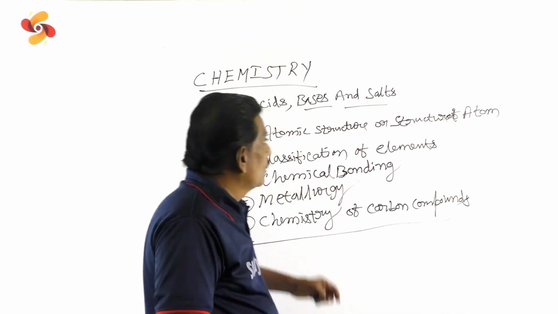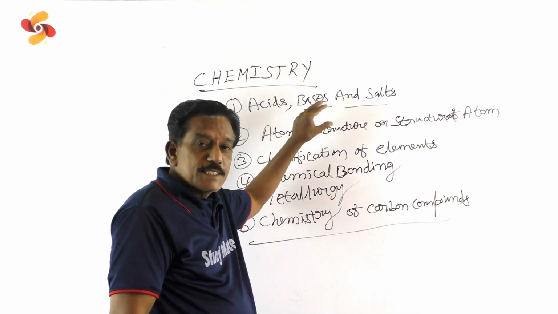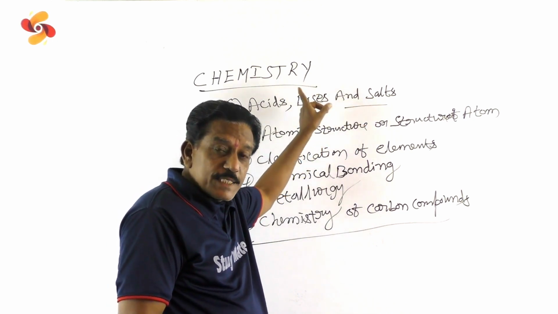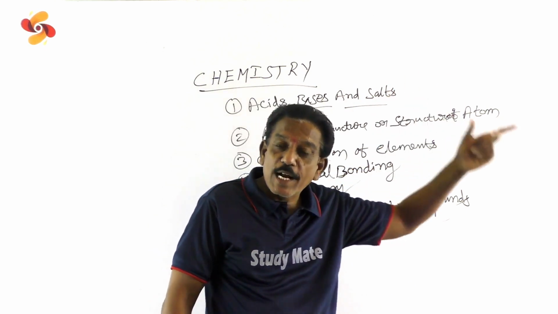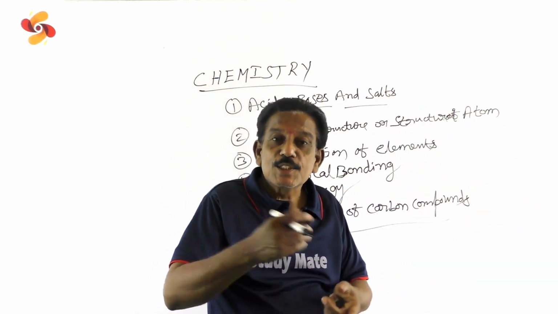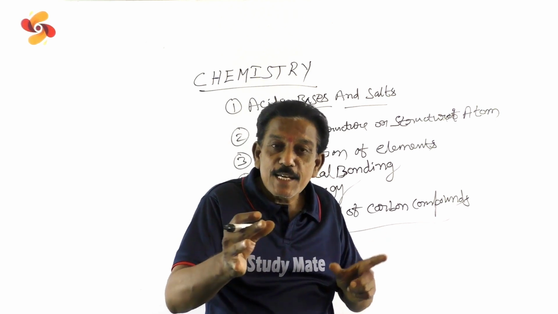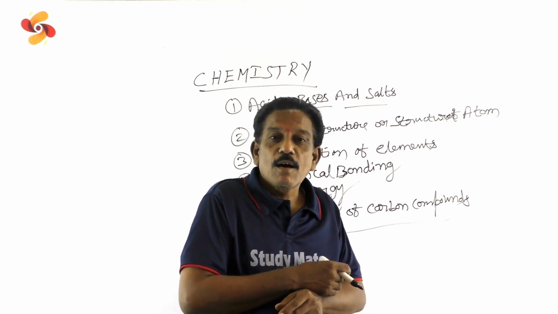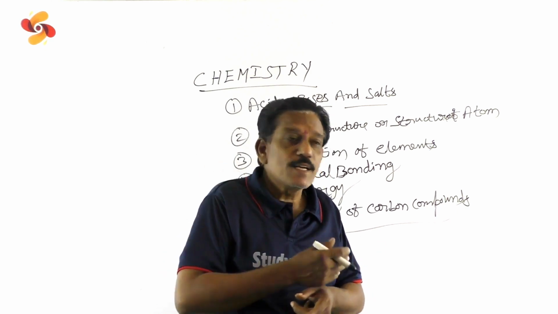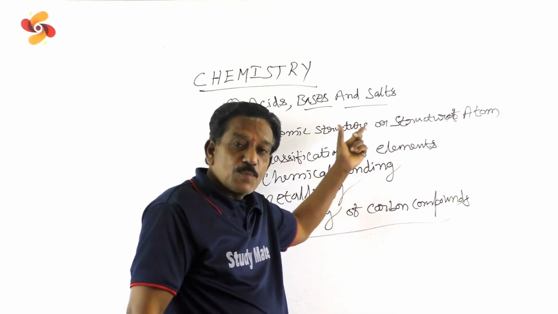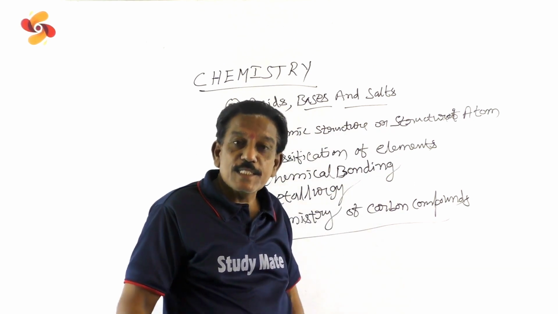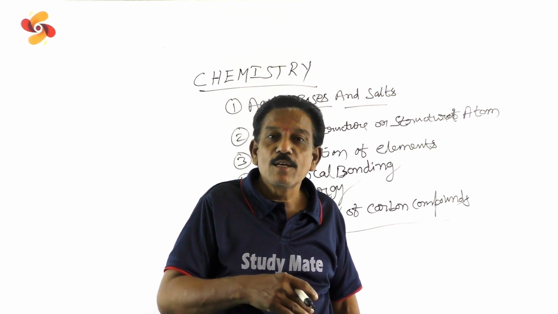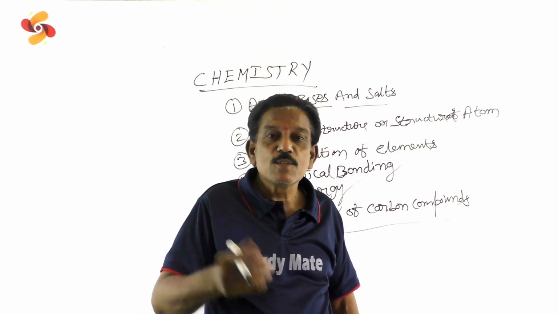So overall, the 6 chapters: acids, bases and salts. Based on these acids, bases and salts, in your higher study you will study the Arrhenius theory of acids and bases, pH values, and all those things. And the next, 2nd chapter, atomic structure or structure of atom, is also basic for your higher study. Bohr's atomic model, quantum model, all these things you will learn.